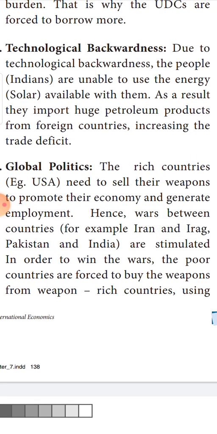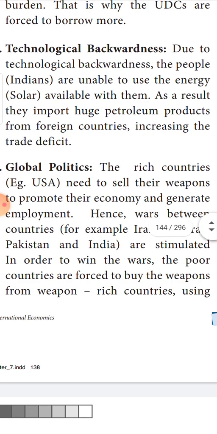To sell these weapons, they want customers to buy the product that is being produced by them, that is weapons. So what do they do? They create demand for the weapons. How do they create demand for the weapons? They literally play between the countries who are already in rivalry.